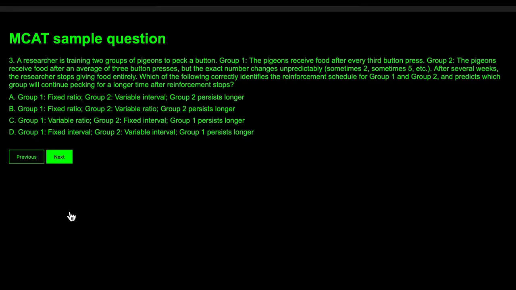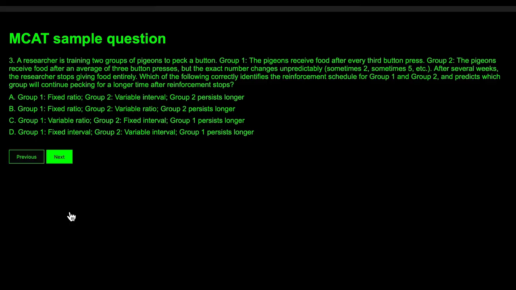3. A researcher is training 2 groups of pigeons to pick a button. Group 1, the pigeons receive food after every 3rd button press. Group 2, the pigeons receive food after an average of 3 button presses, but the exact number changes unpredictably, sometimes 2, sometimes 5. After several weeks, the researchers stop giving food entirely. Which of the following correctly identifies the reinforcement schedule for group 1 and group 2 and predicts which group will continue picking for a longer time after reinforcement stops?